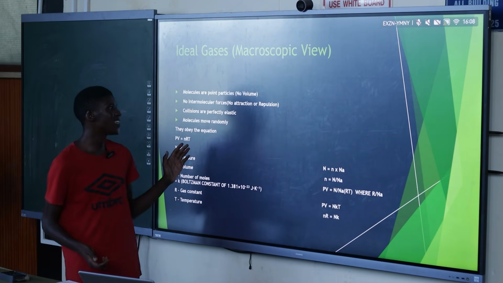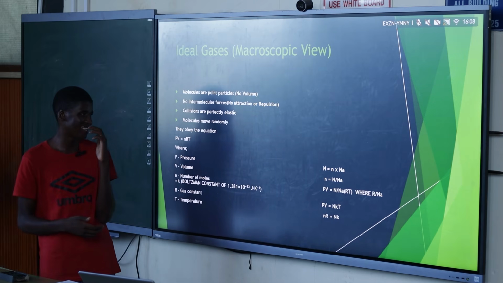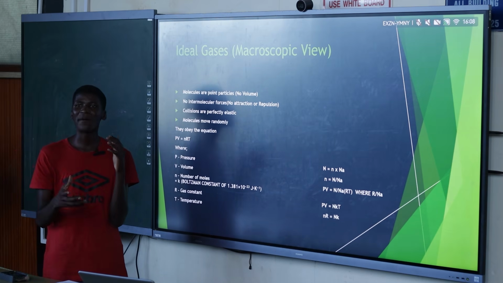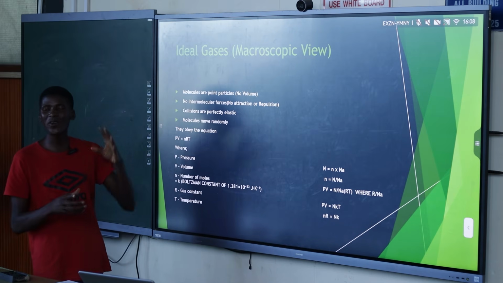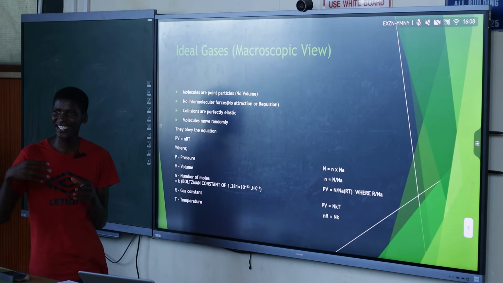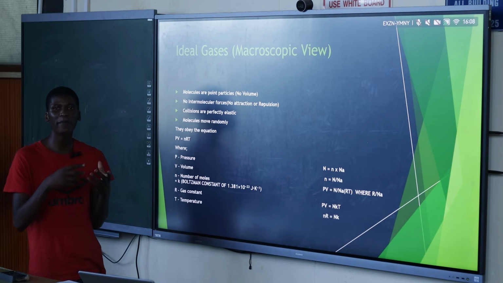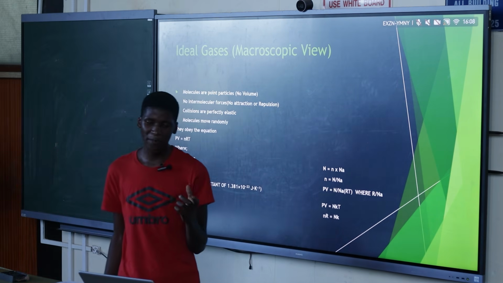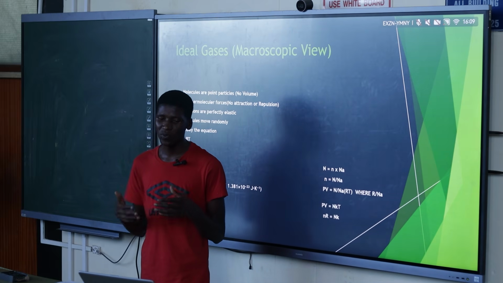Because remember, in physics, we assume things. We hypothesize things. I don't know if the English is correct, but it is the hypothetical part. It is not like in the lab when we are doing experiments. We don't use realistic scenarios, such as this thing where you see there is no friction. That doesn't exist in real life, but in a lab you can make such conditions possible. So our ideal gases are more like those perfect gases. They follow all the gas laws that we make for them.